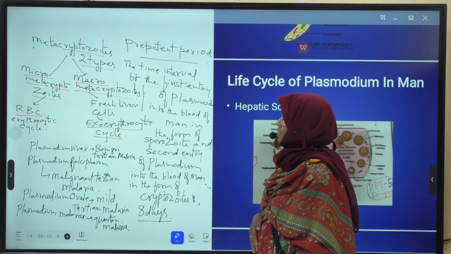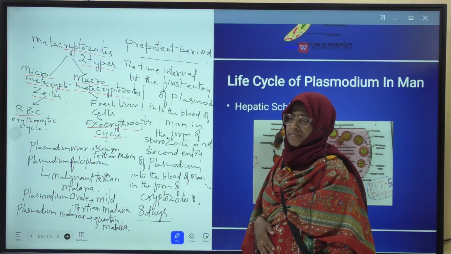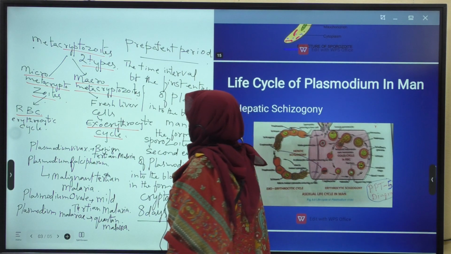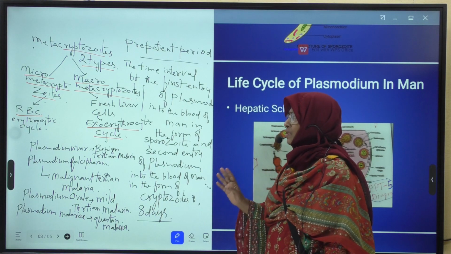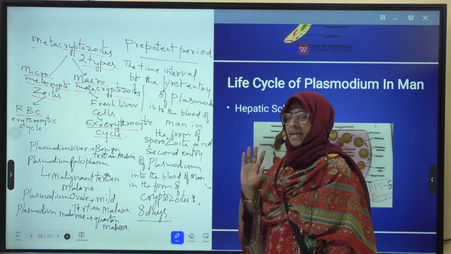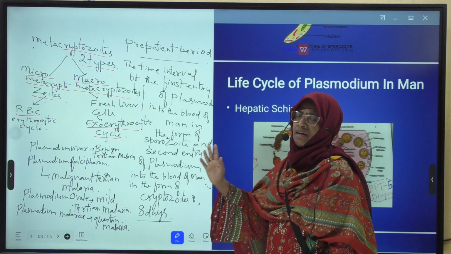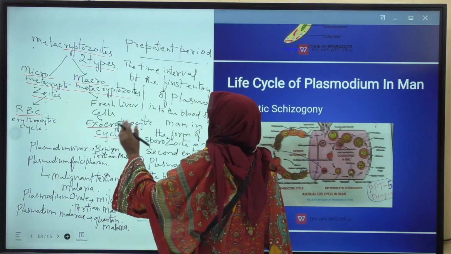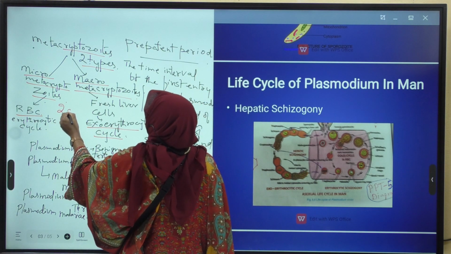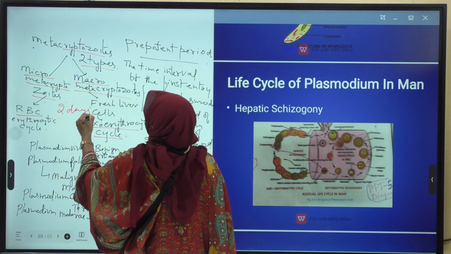Okay, this is about the exoerythrocytic cycle. With the pre-erythrocytic cycle and exoerythrocytic cycle completed, the hepatic schizogony explanation is completed. This exoerythrocytic cycle is completed within 2 days.